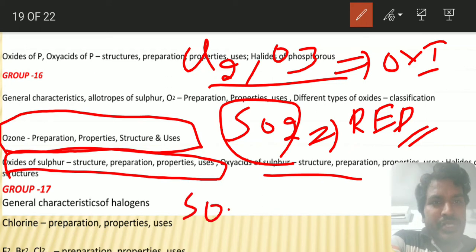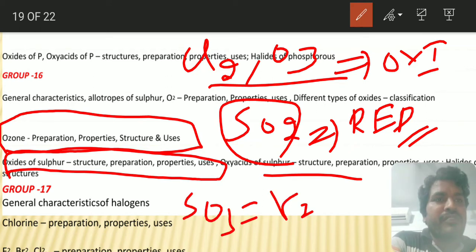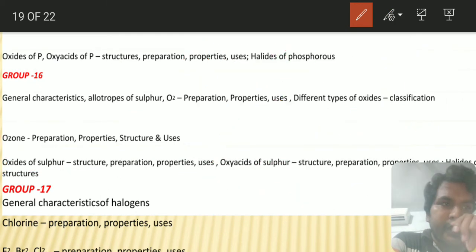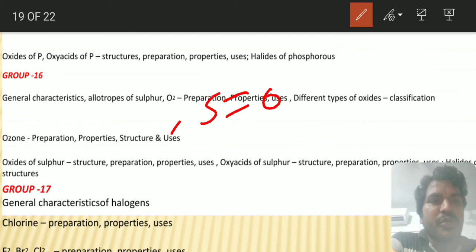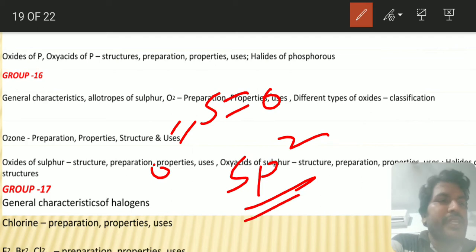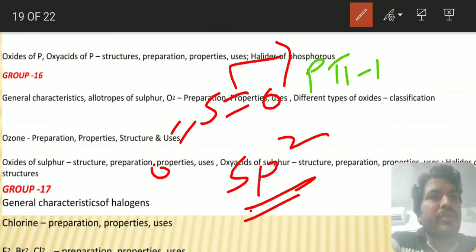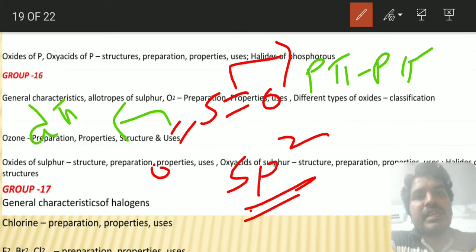And SO3 is also present, the gamma form of SO3 will be there. How many sigma bonds and pi bonds are present in SO2 and SO3? If you take SO2 with a double bond to S and a double bond to O, it is sp2 hybridized. Since two p orbitals are involved, one p orbital will form the p pi-p pi bond, and one pi bond is formed by the d pi-p pi bond.